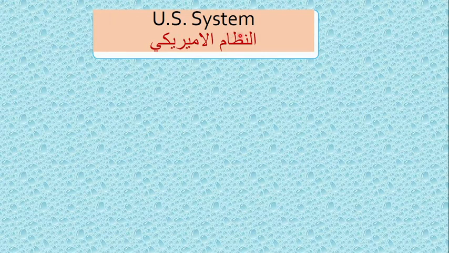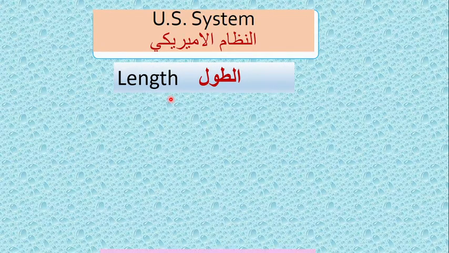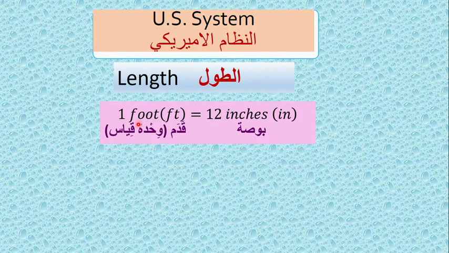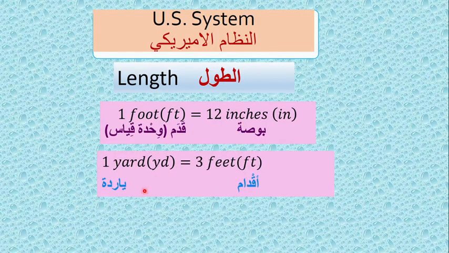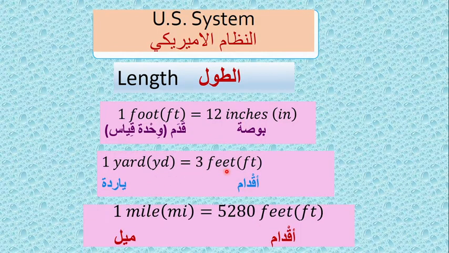First, this is a translation for your reference. Everywhere I have given the translation in Arabic. Wherever you want, you can stop the video and read the translation. Length. 1 foot equals 12 inches. 1 yard equals 3 feet. 1 mile equals 5,280 feet. Arabic translations are here.